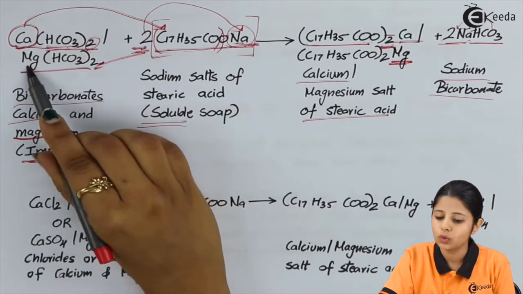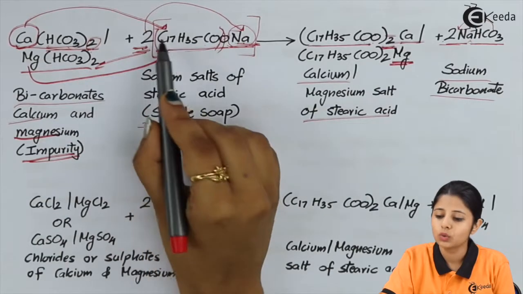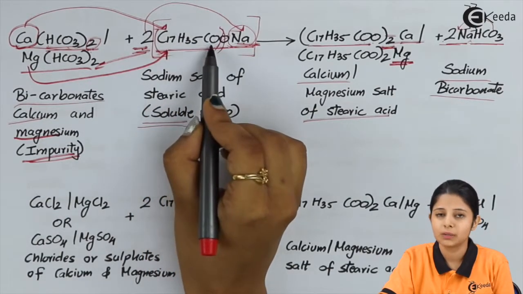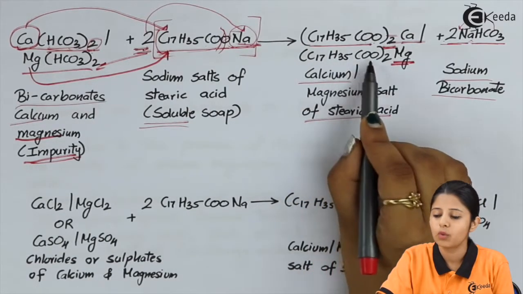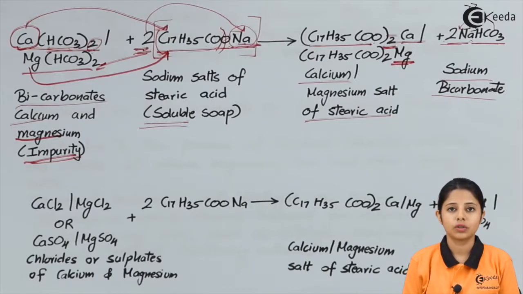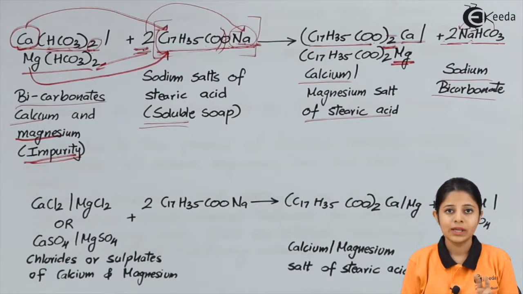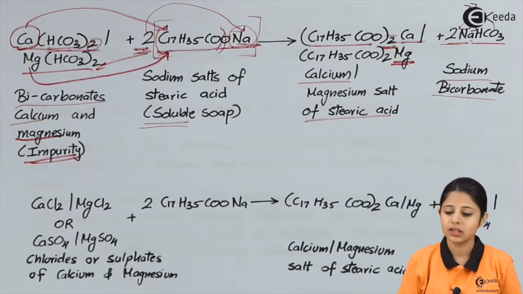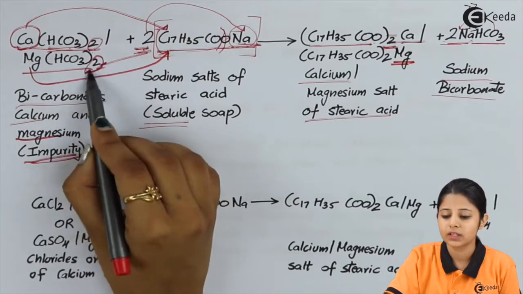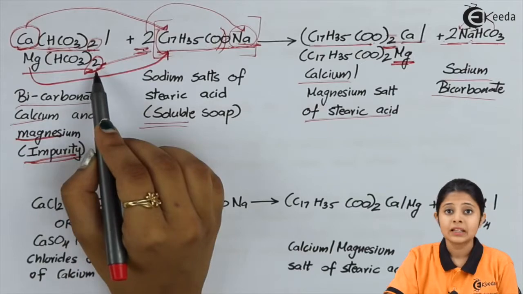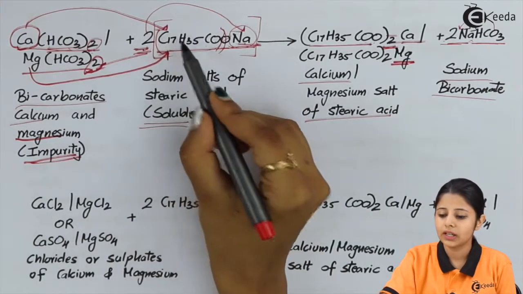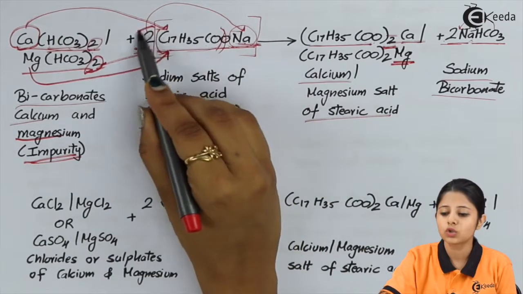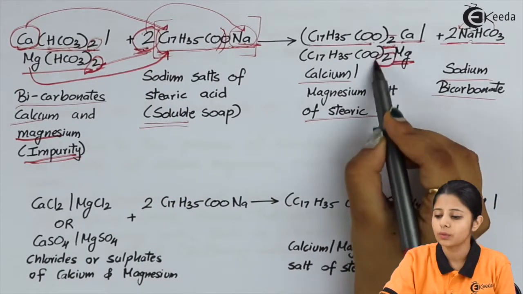That means this Mg over here goes and gets attached to C17H35COO. So over here I have Mg(C17H35COO). It is important for us to remember that Mg has a valency of 2, and that is the reason why on the reactant side also we have HCO3, which is twice, because the valency of Mg is 2. Thus, to satisfy its valency in the product side also, we'll have to give 2 things to it, and thus we give C17H35COO, which is 2 on the reactant side, will also form 2 on the product side.